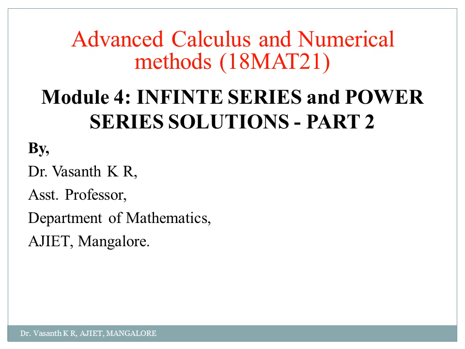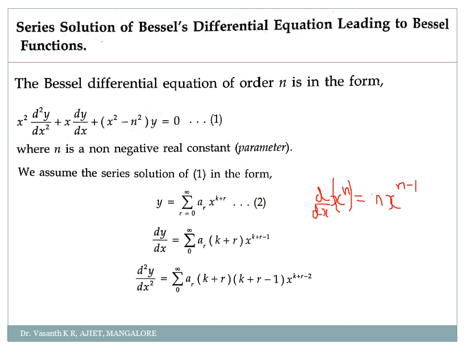These two are simply ordinary differential equations, and they are called Bessel's differential equation and Legendre's differential equation. In these power series solutions we are studying Bessel's and Legendre's differential equations. First we are going for Bessel's differential equation. How do we get these Bessel's and Legendre's equations?